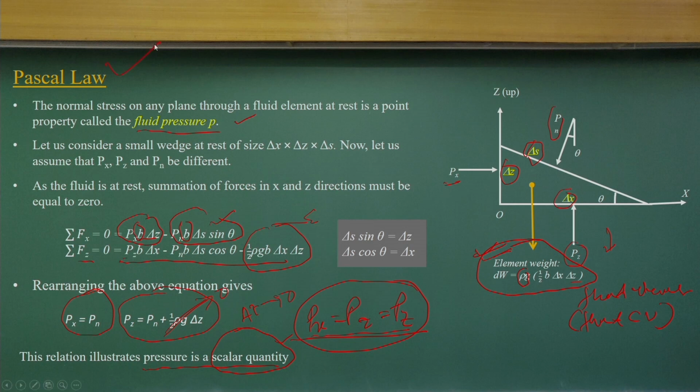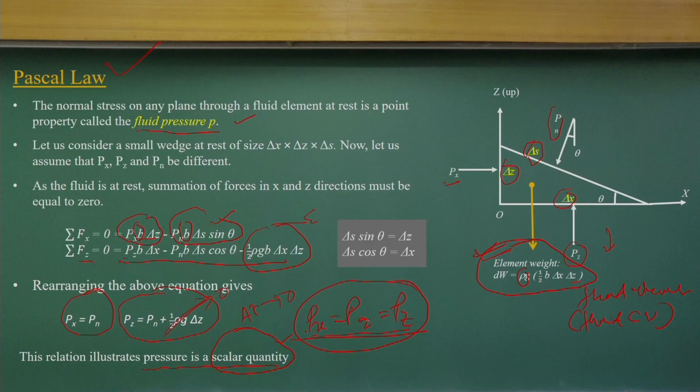In a very simple way, I consider a fluid element at rest conditions and equate the forces due to the pressure and the gravity component in the x direction and y direction, and consider that delta z tends to 0. That means your control volume becomes smaller and smaller, infinitesimally small. At that point, Px, Pz and Pn are equal. That is the Pascal law.